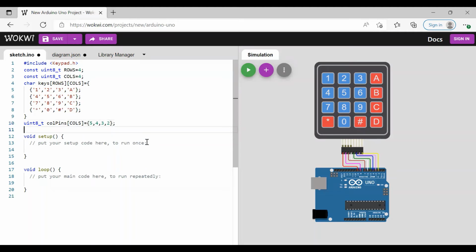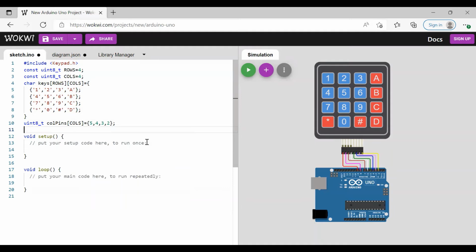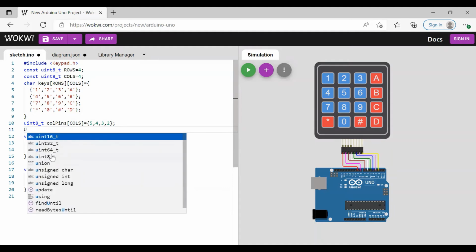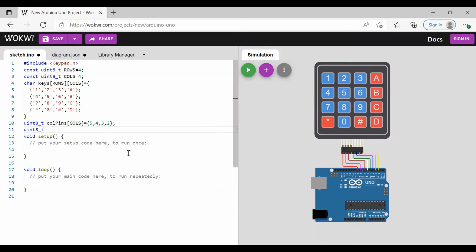Similarly, we can write unsigned integer 8-bit, row pins as rows. We have connected rows to 9, 8, 7, and 6 pins of Arduino.